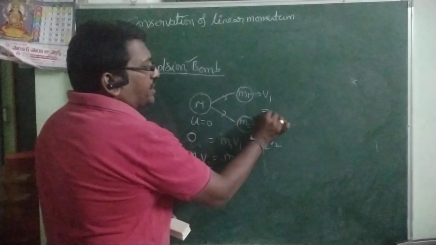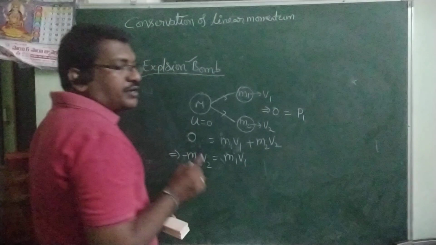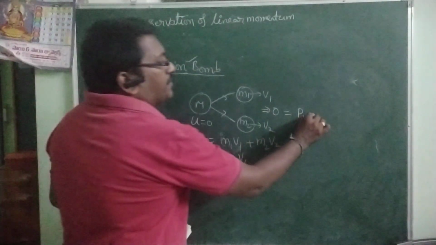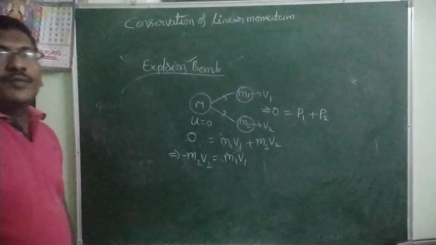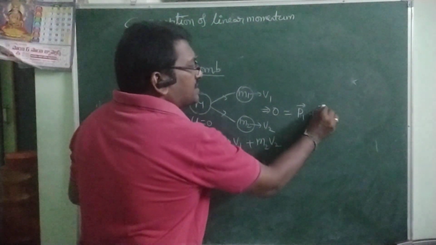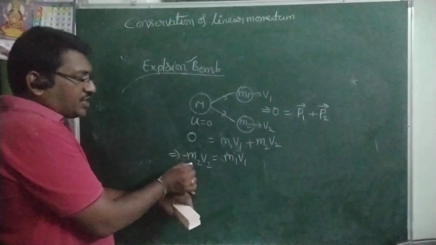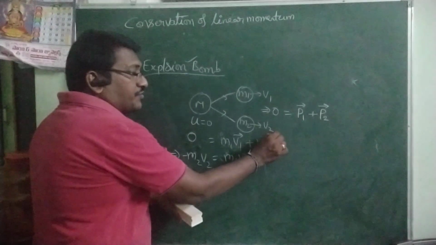This you can also write as 0 is equal to P1, the momentum of the first piece, plus P2, the momentum of the second piece. Momentum is a vector, so you write P1 bar plus P2 bar, that is m1 v1 bar plus m2 v2 bar.